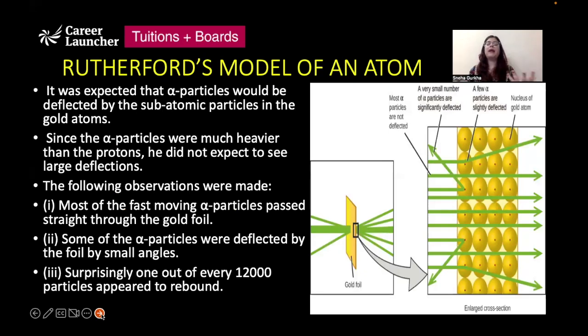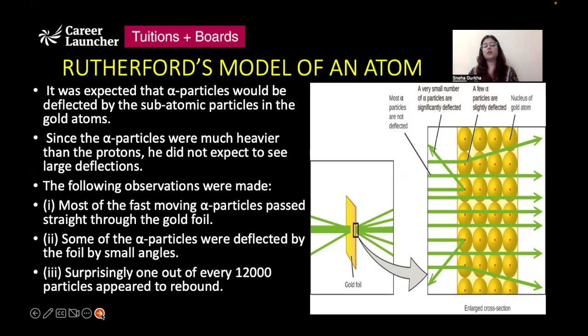Now the result that was expected was that these alpha particles, because there are subatomic particles present inside an atom, would get deflected by those subatomic particles and show deflection, right? But since alpha particles are much heavier than the protons, he did not expect to see major deflections or large deflections. But let's see what observations were recorded.